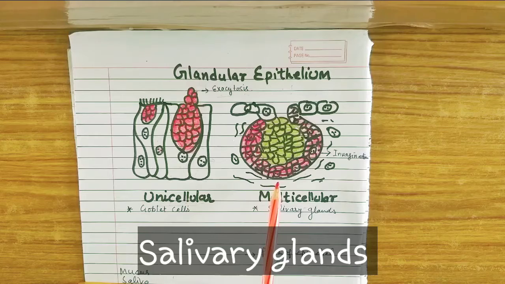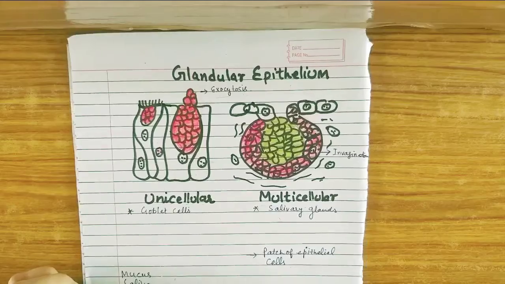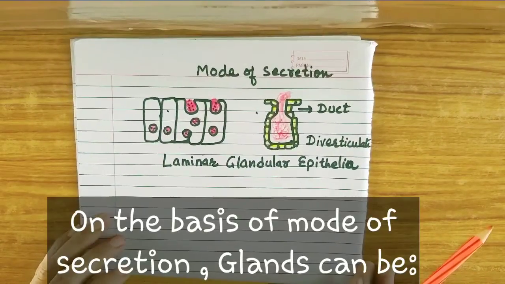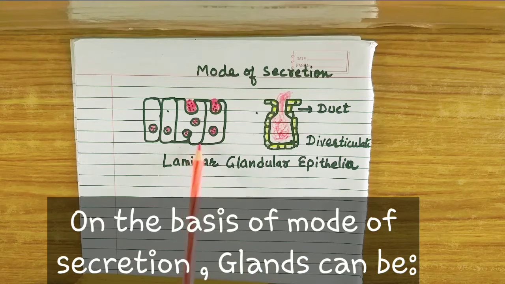So this is a modified epithelium in which the cells are secretory in nature. They are synthesizing and secreting out a specific substance, as here the mucus is releasing out, here the saliva is releasing out. Now the glands can be of two types. They can be classified as exocrine and endocrine. Before discussing what is exocrine and what is endocrine, let's study these two diagrams.